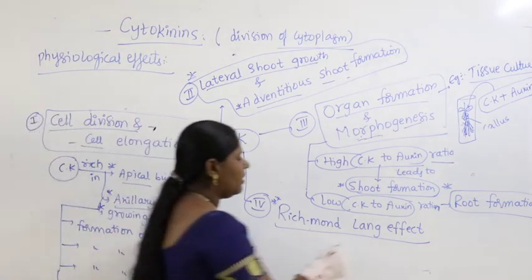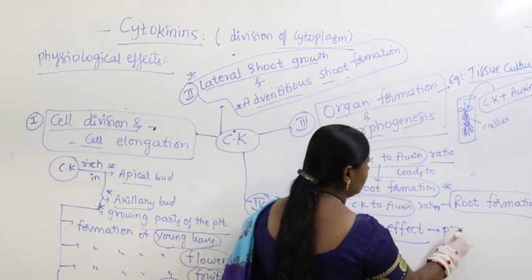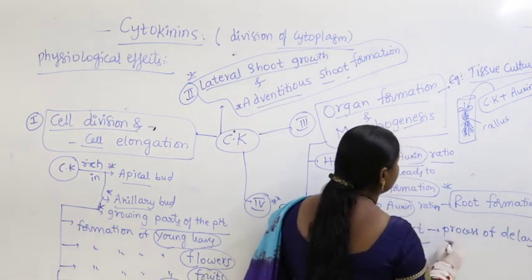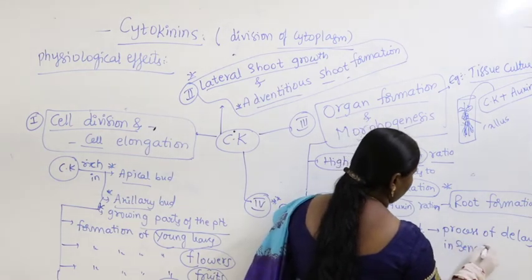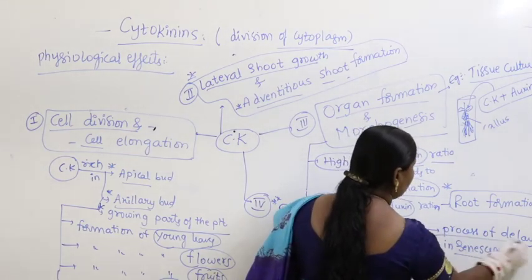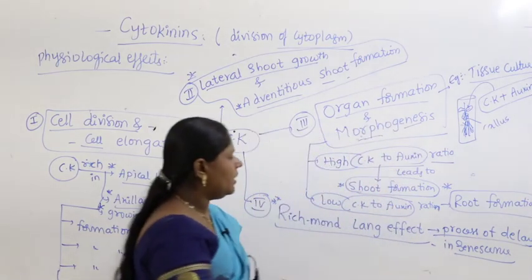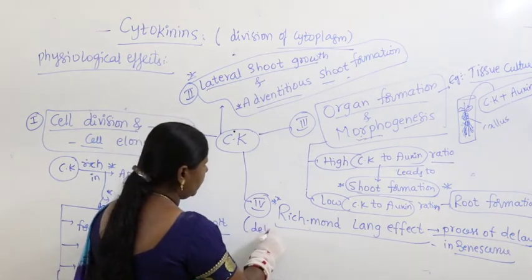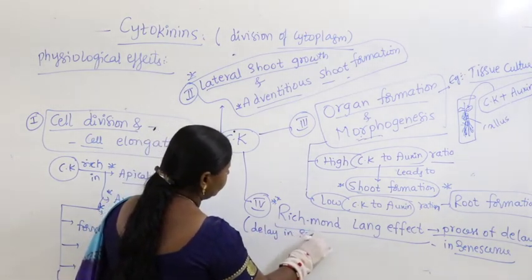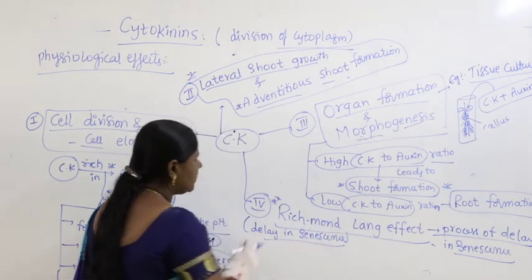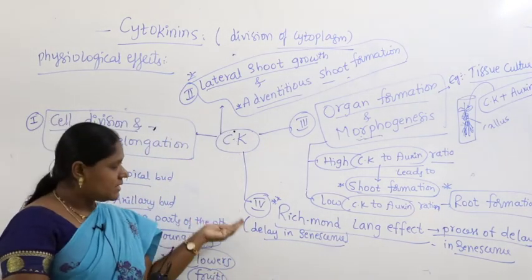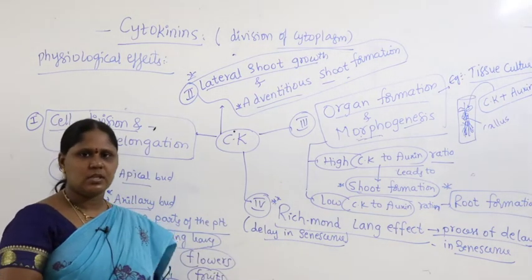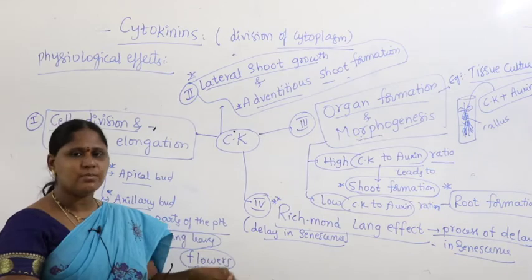It is nothing but the process of delay in senescence. Better I will write here, may be visible or not. So here I am writing delay in senescence. What's the meaning of delay in senescence? There is a delay in the aging process. Why is there a delay in the aging process here?